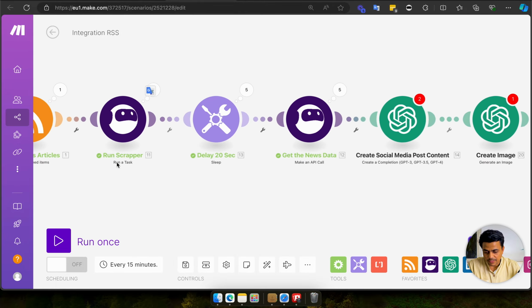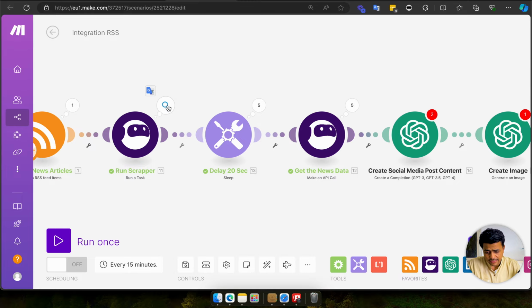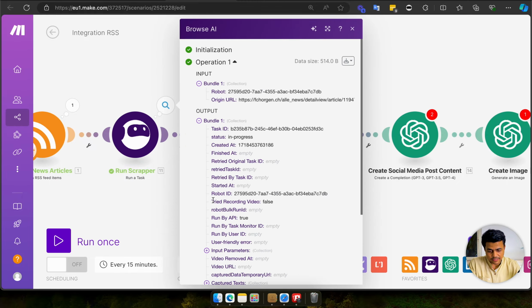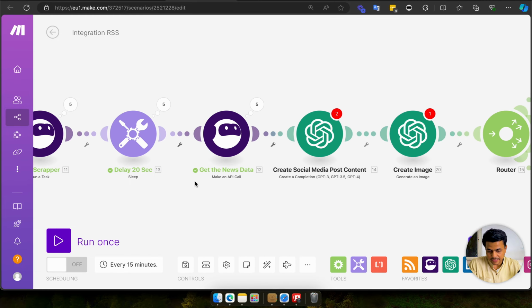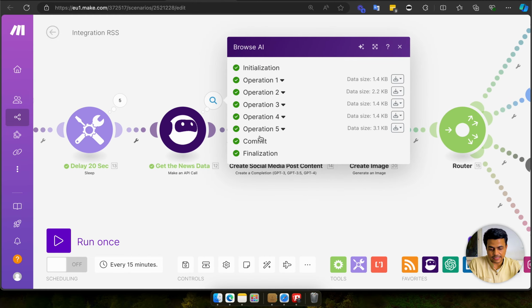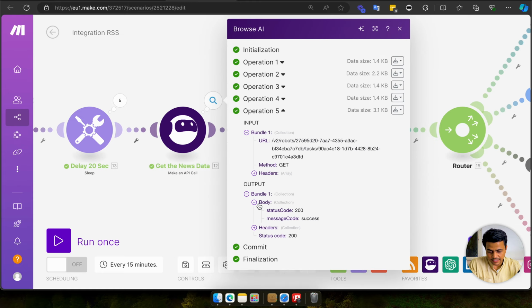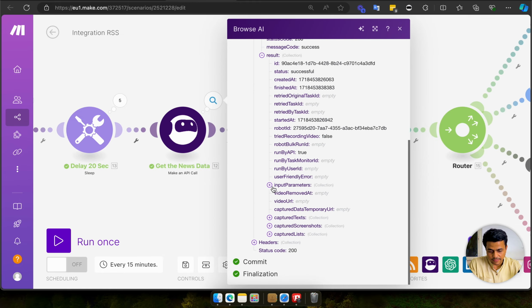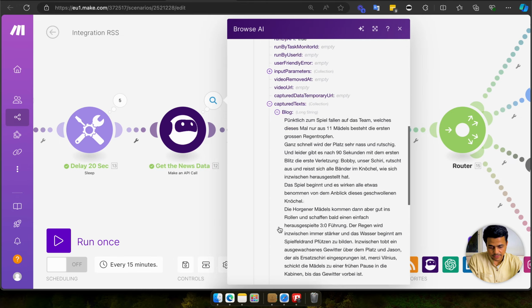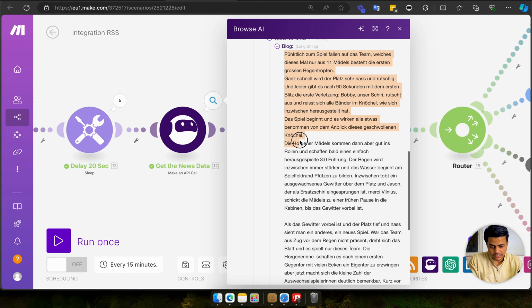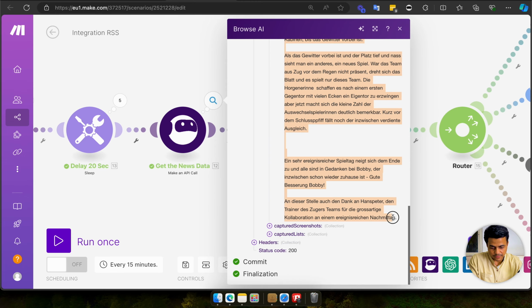So here I used something called Browse AI, and here we can create a task. It runs the script, the entire thing, based upon a particular target URL, and over here we are getting the entire content. So for example, if I look at the output of this particular page, here we go: in result, capture text, blog, and we have the entire content coming out in this proper format, without any HTML, without any such extra values.